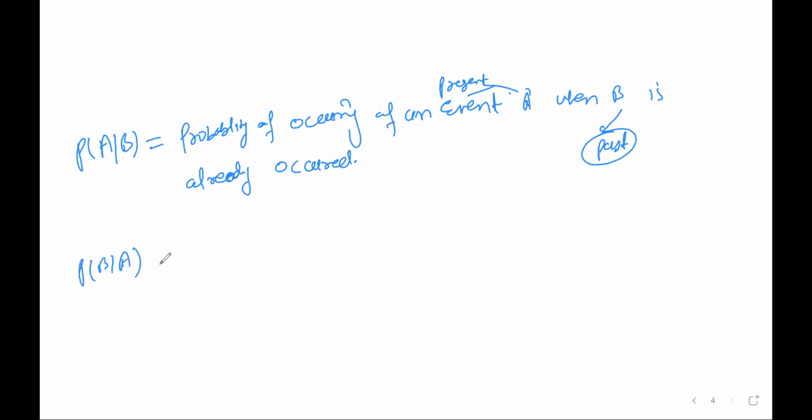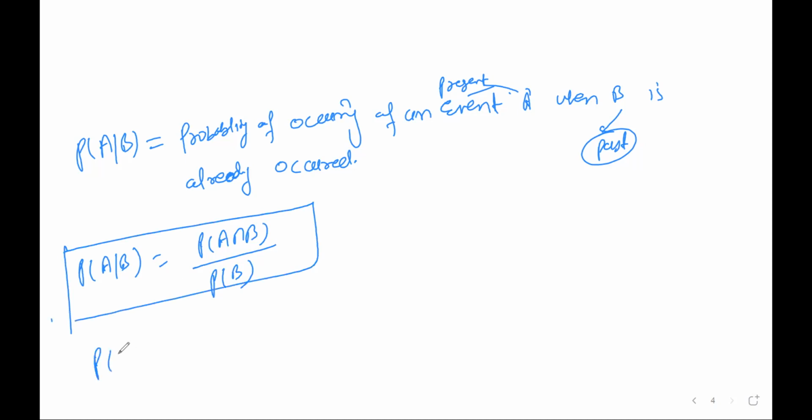Similarly, B by A is given as, so first of all, I'll write down the formula for this one. The probability of A by B is given as P of A intersection B divided by P of B. Similarly, P of B by A is given as the probability of A intersection B divided by P of A.